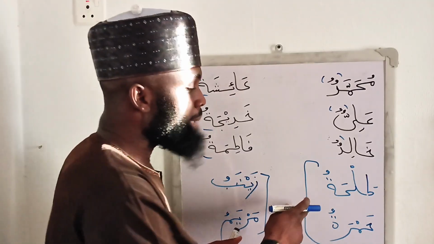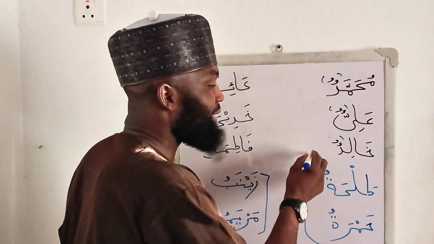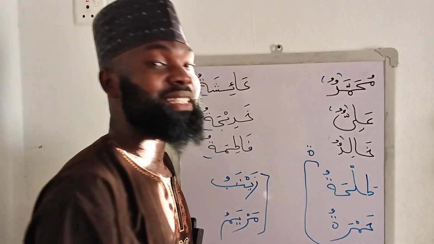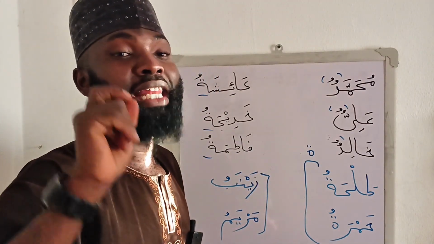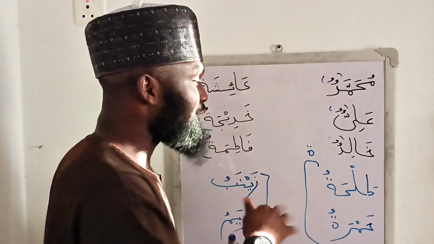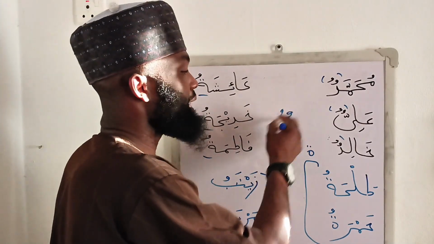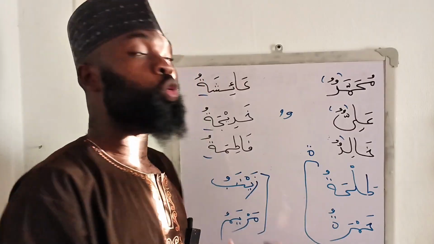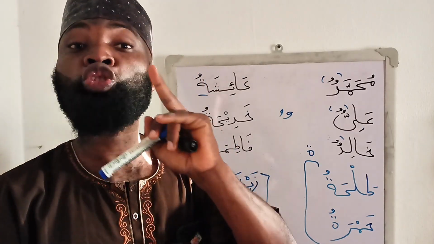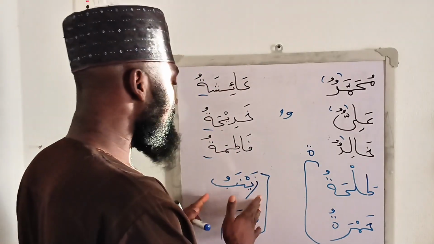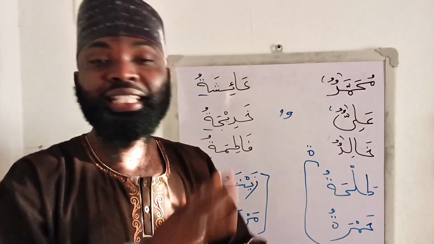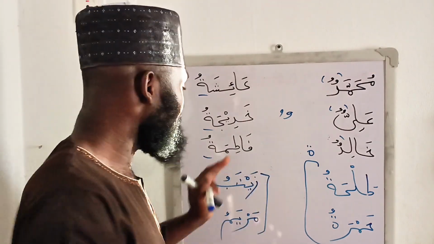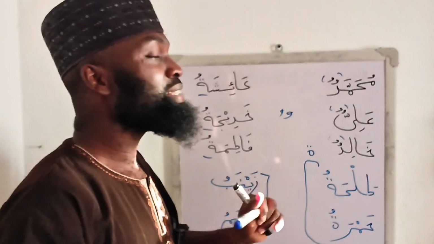Now, since the names of females which are having ta'un marbuta are already having the sign of female names, therefore they will not also take tanween. So Hamzatu will be Hamzatu. Talhatu will be Talhatu, not Talhatun. The same way, Zainabu, Mariamu, they are names of females, they will never take tanween. We always have Zainabu, Mariamu.